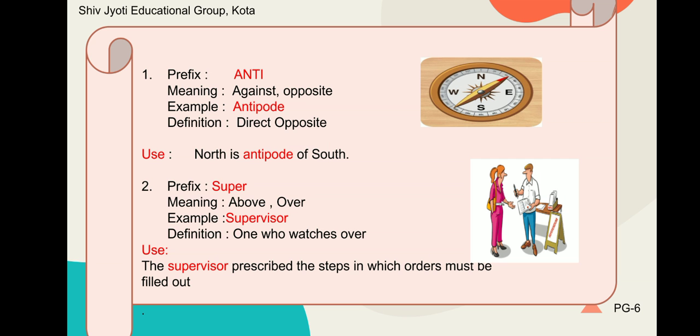The second prefix is super. Meaning of this prefix is above, over. Example, supervisor. Definition of this prefix is one who watches over. Use, the supervisor prescribed the steps in which order must be filled out.